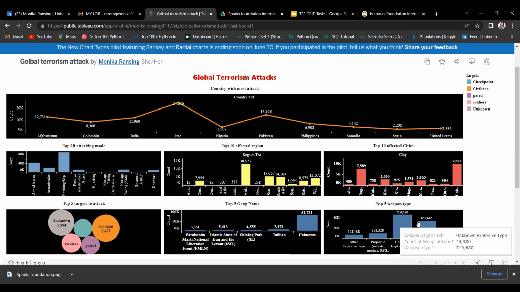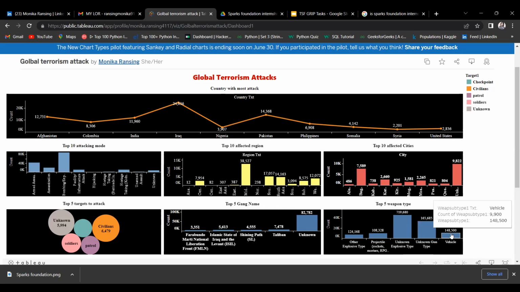After that, gun type weapon is the second most used weapon for attacks, and after that we can see vehicle, then projectile, and then another explosive type. So these are the top five weapon types. This is the total dashboard of global terrorism attacks, and using it I try to find out some insights. Now let's move to the conclusion of this EDA.